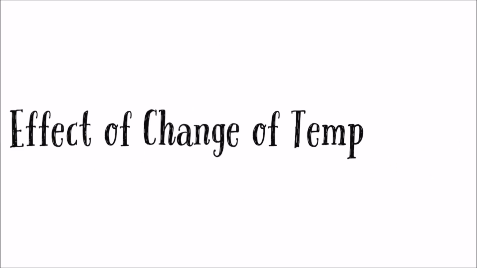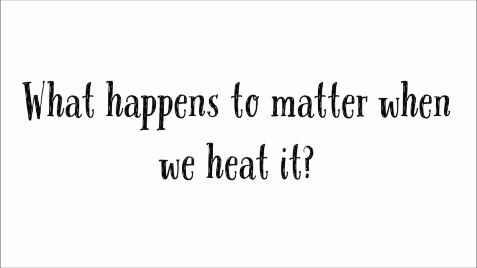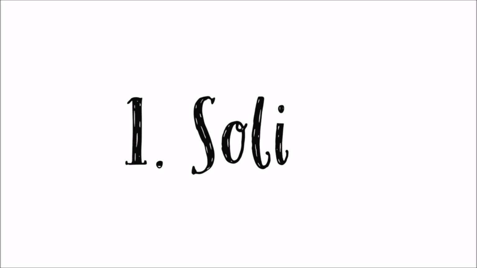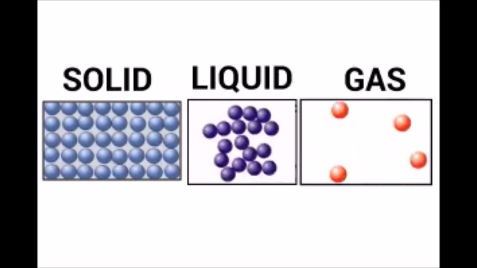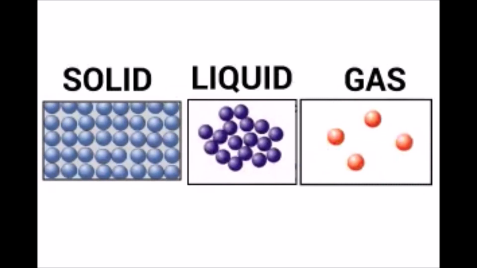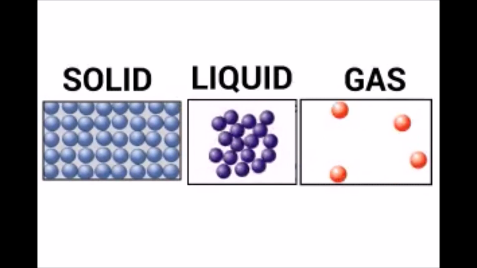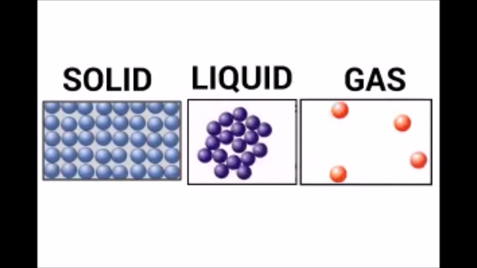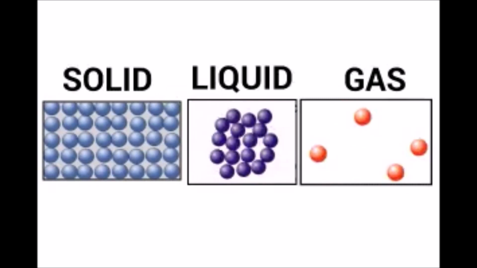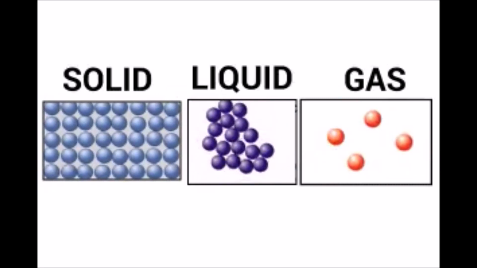Let's learn about the effect of change of temperature. What happens to matter when we heat it? Let's discuss solids first. As we heat solids, the kinetic energy of the particles of solids increases, which actually decreases the force of attraction between them. They start vibrating and changing their positions. Slowly, due to heat, the particles become free and the solid converts into liquid.